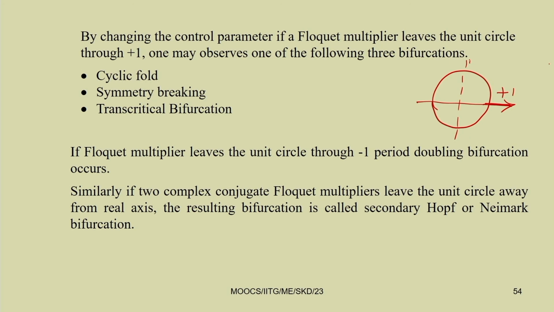Cyclic fold bifurcation is similar to the SN, that is saddle node bifurcation. We will see that later.